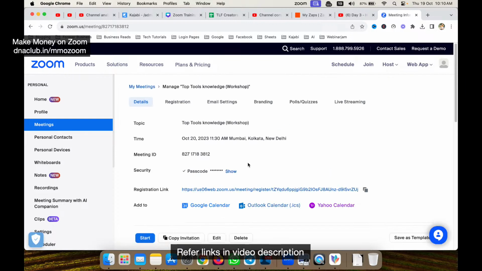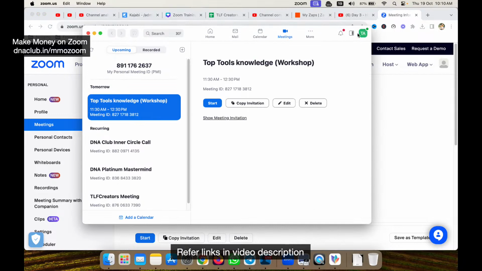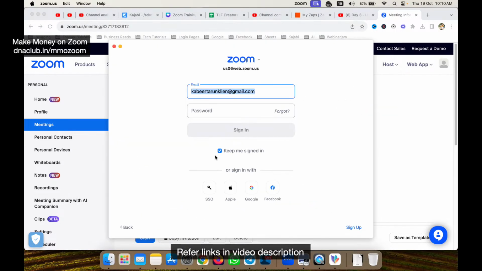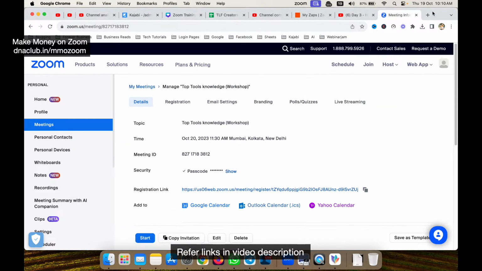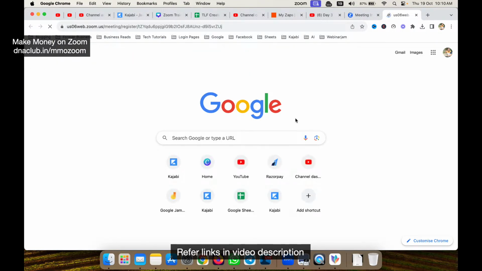So now if I click here on this link, and suppose I sign out from my main account, and now if I hit this link here, now what I have done is I have enabled registration required.